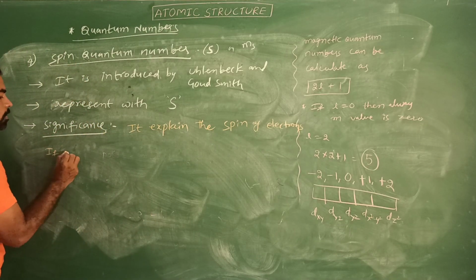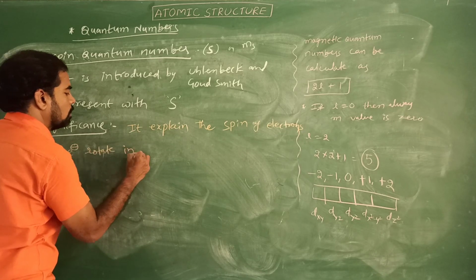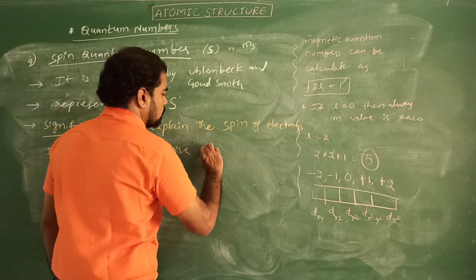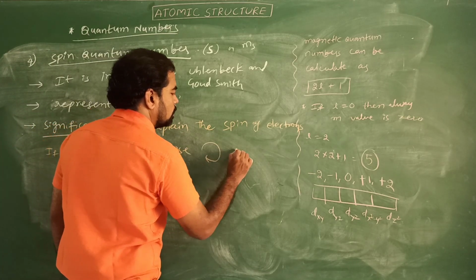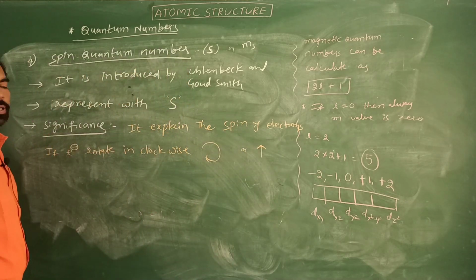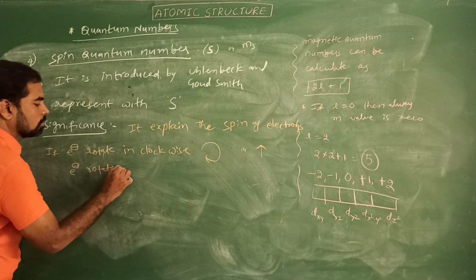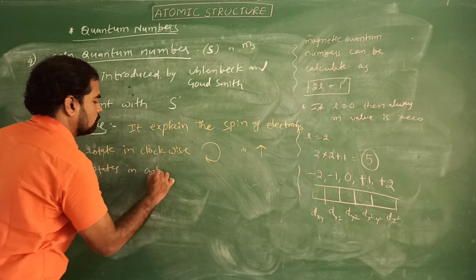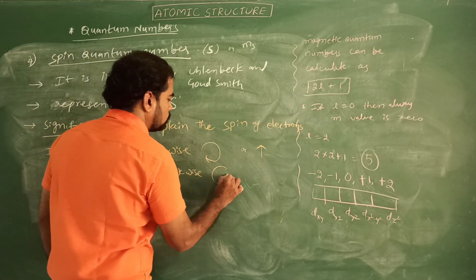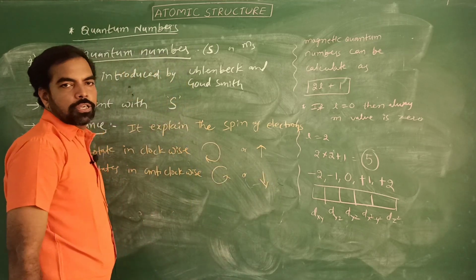If an electron rotates clockwise, we can represent it with an upward arrow. If an electron rotates anti-clockwise, it is a downward arrow.